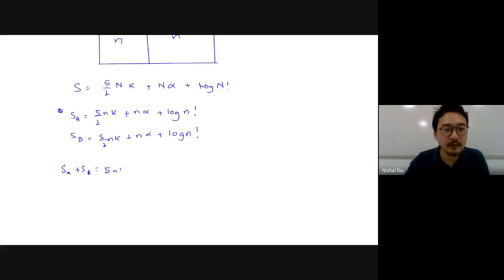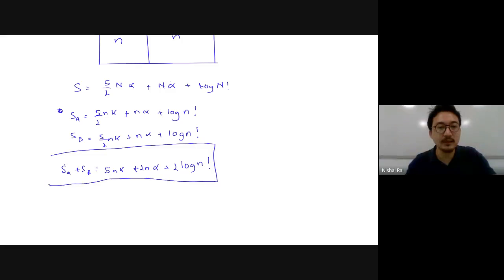5Nk. These two will add up to give you 2Nα. And how much will this give you? 2 log of N factorial. This was your entropy initially.